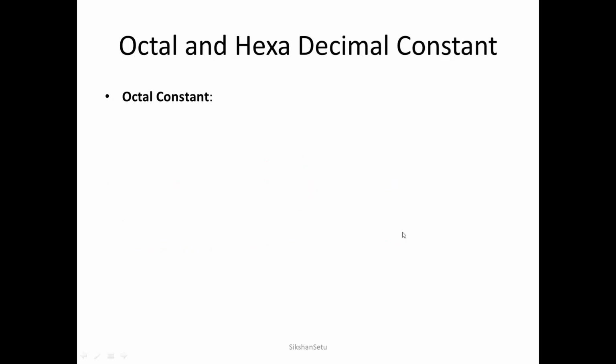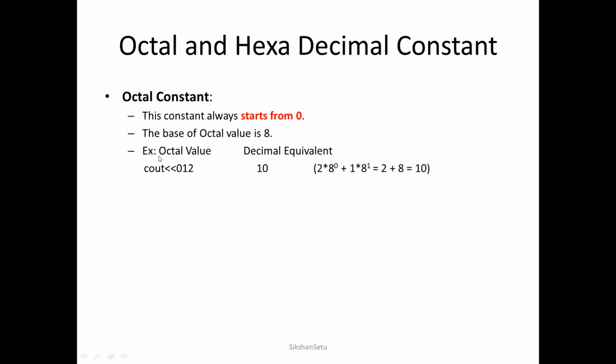Now we try to understand a special case, the octal constant. Octal constants always start with 0 and the base for octal values is 8. Let's take one example. Suppose I write cout 012. Then 012 will not be printed as the output. What the system will do is convert this 012, which is an octal number, into the equivalent decimal number. So how do we convert this octal into decimal?